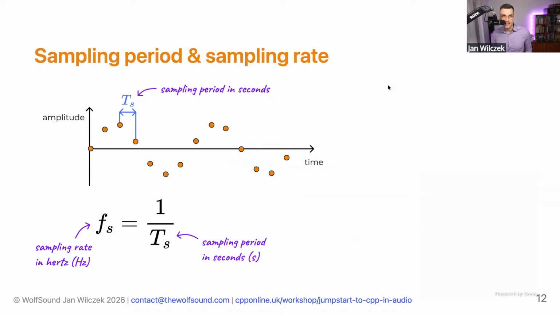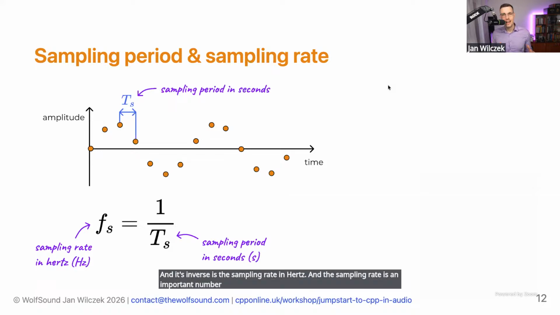It must be said that the distance in time between two successive samples is the sampling period in seconds. And its inverse is the sampling rate in hertz. And a sampling rate is an important number. It tells us how many samples constitute 1 second of audio.